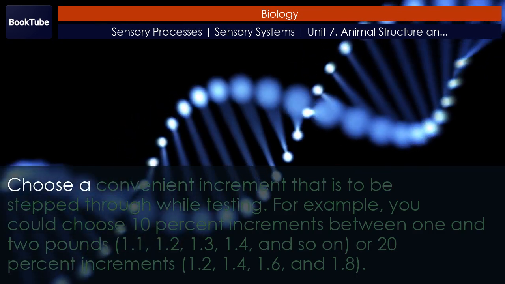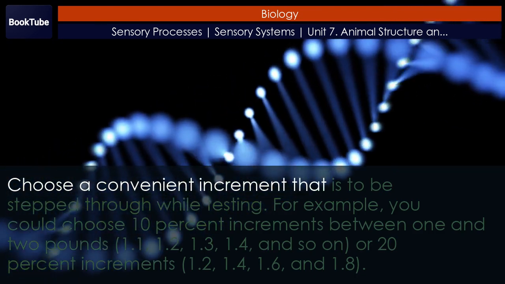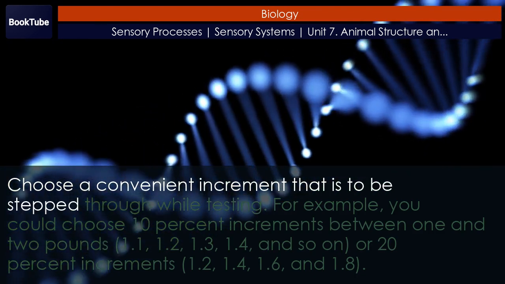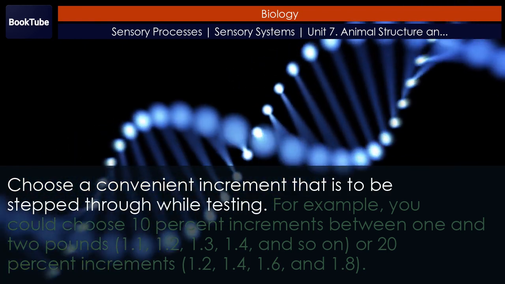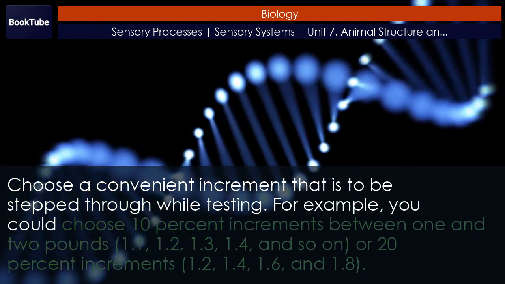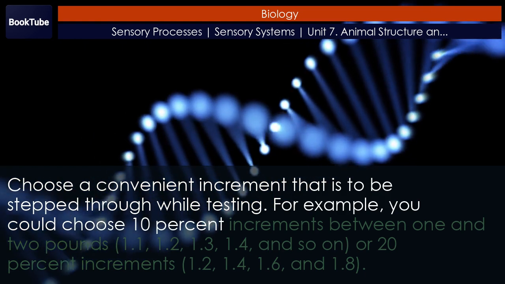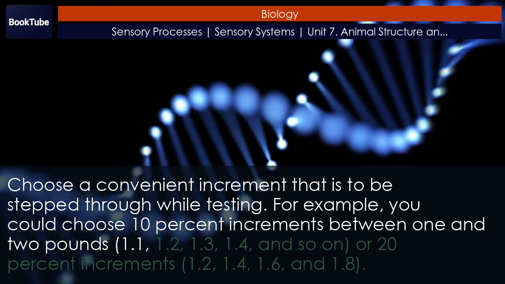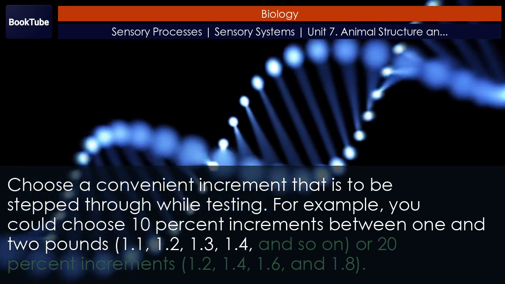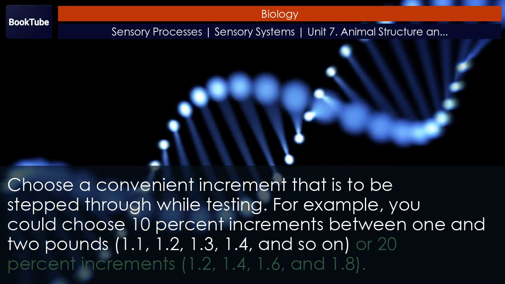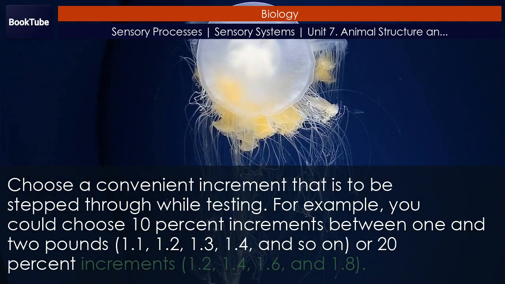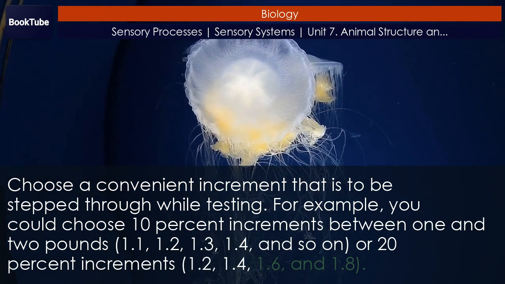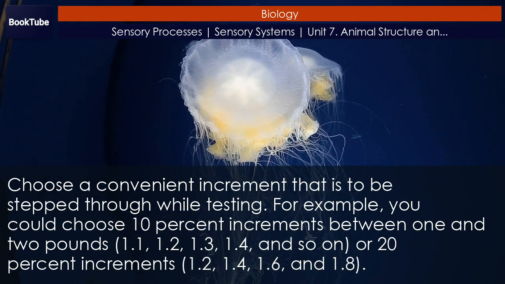Choose a convenient increment that is to be stepped through while testing. For example, you could choose 10% increments between 1 and 2 pounds: 1.1, 1.2, 1.3, 1.4, and so on. Or 20% increments: 1.2, 1.4, 1.6, and 1.8.